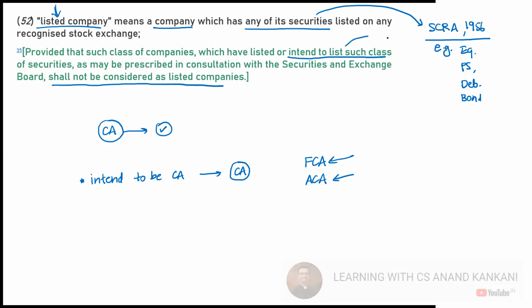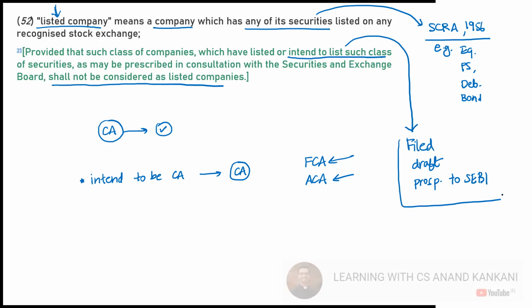Now, how does a company intend to get listed? The company is going to file the draft prospectus with SEBI, right? The company has filed the draft prospectus with SEBI, and that's where we say the company intends to get listed. Guys, got it? We'll study this when we do section number 24. A company which has filed its draft prospectus with SEBI, you will not call that company a listed company. That company still intends to get listed. Only those companies whose securities are already listed on the stock exchange will become a listed company.